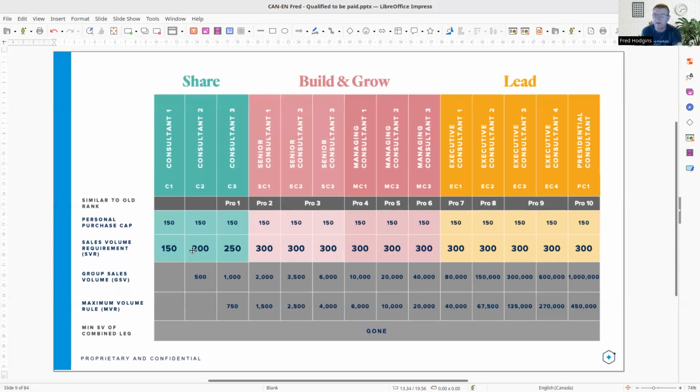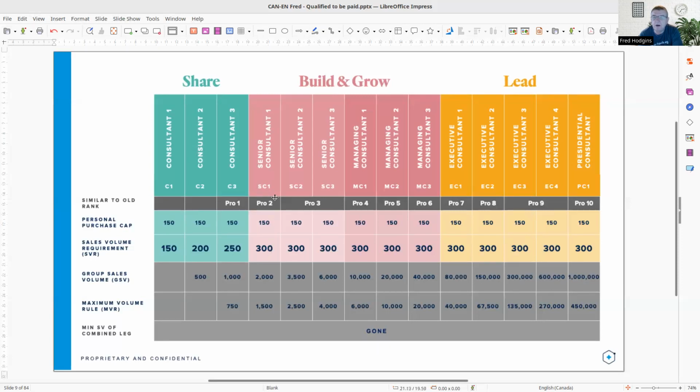Now, for people that are starting in May 2024 and beyond, this applies right from day one. You need to have customer volume. That's pretty self-explanatory. This sales volume requirement can come 100% from your customers. This is true in the United States and in Canada. If you had 250 points worth of customer volume and you're a consultant 3, you wouldn't even need a personal order. Now, that's not going to happen with LifeVantage because we use the products, we're sticky, we're loyal.